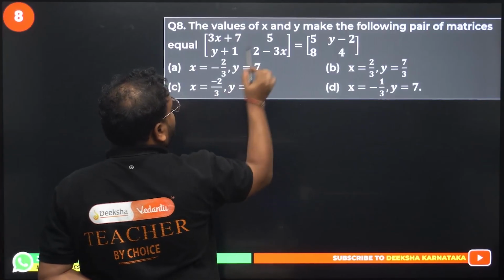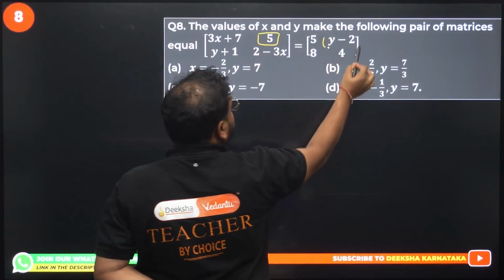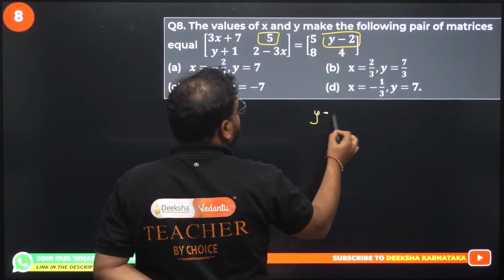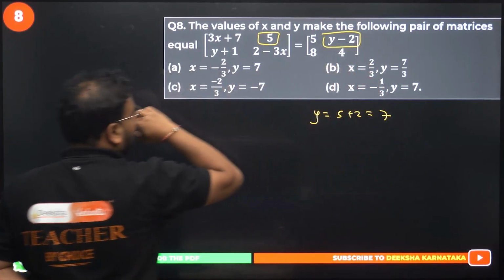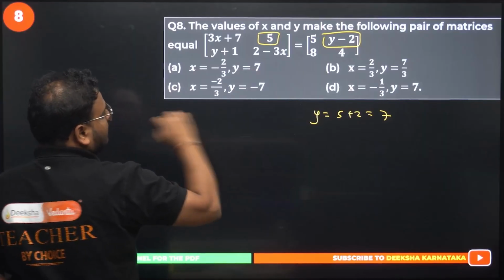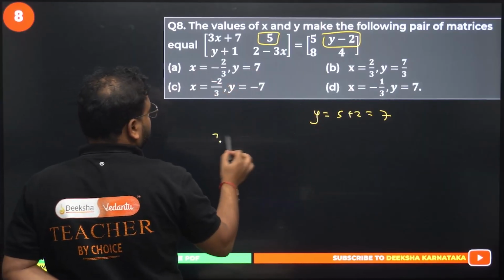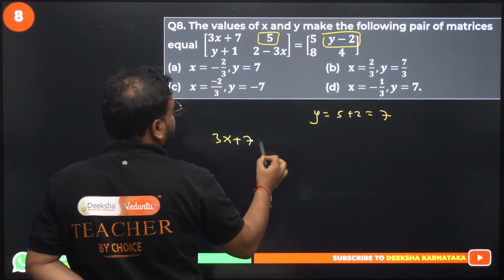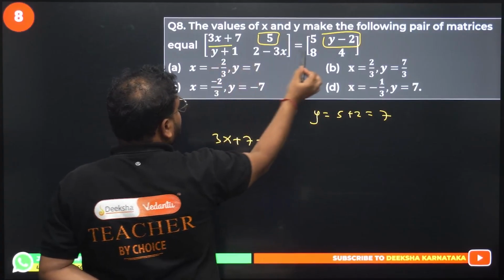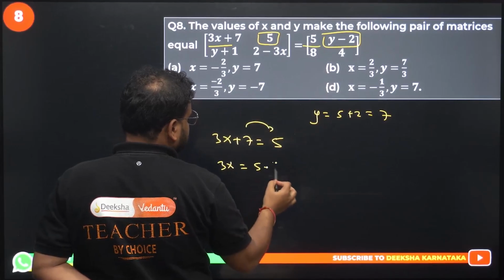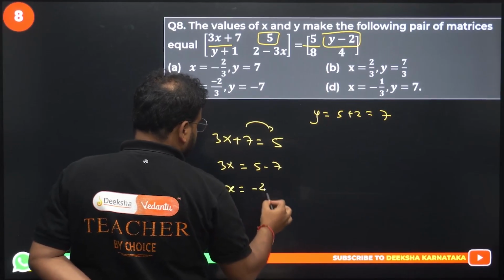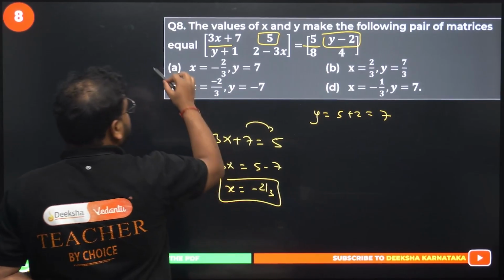Compare from here, dear. 5 to this 2, I get y equals 5 plus 2, which is 7. Y equal to 7. Okay, either D or A. Next up we see 3x plus 7 equals 5. Comparing these two, I get 3x equals 5 minus 7, x equals minus 2 upon 3. Option A is right.